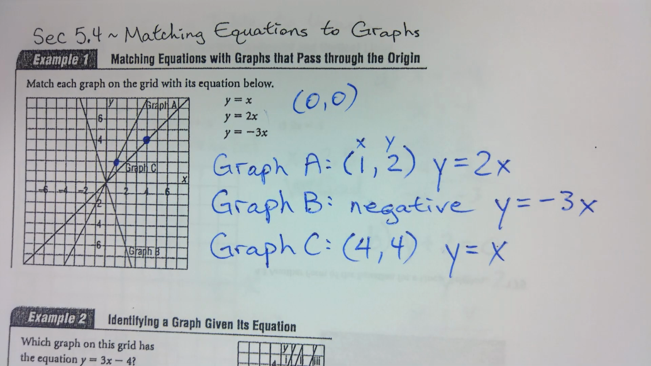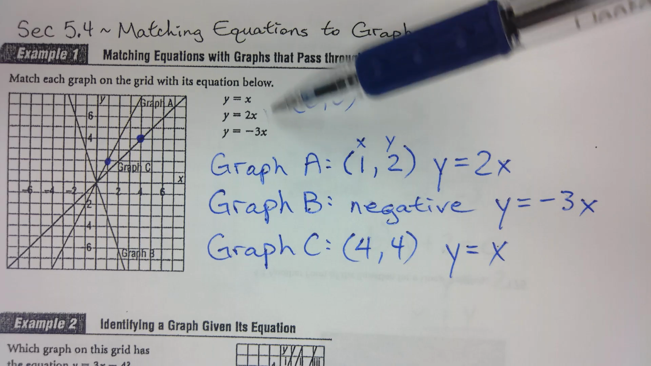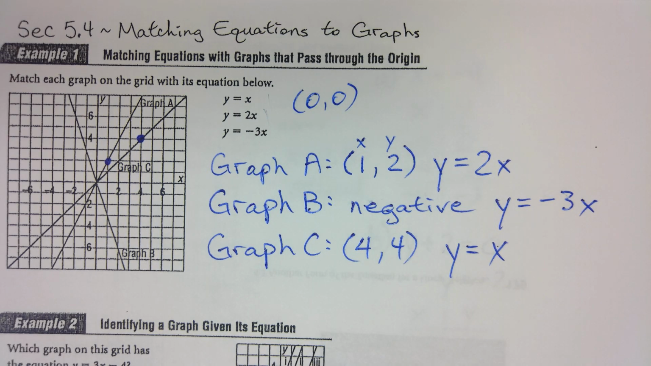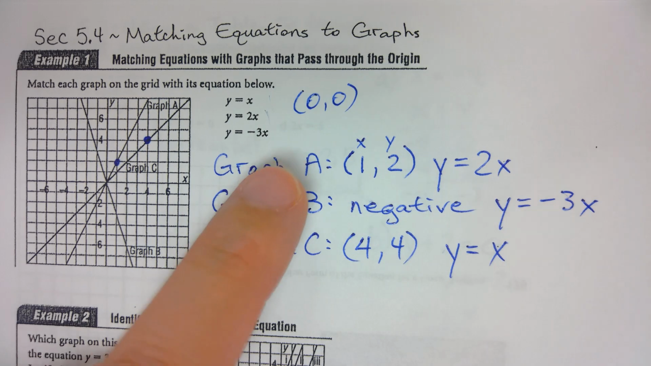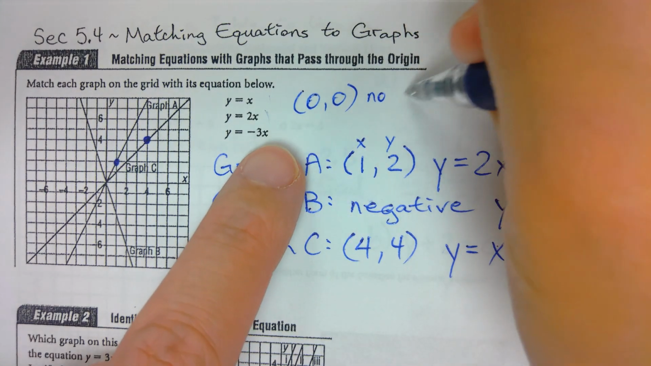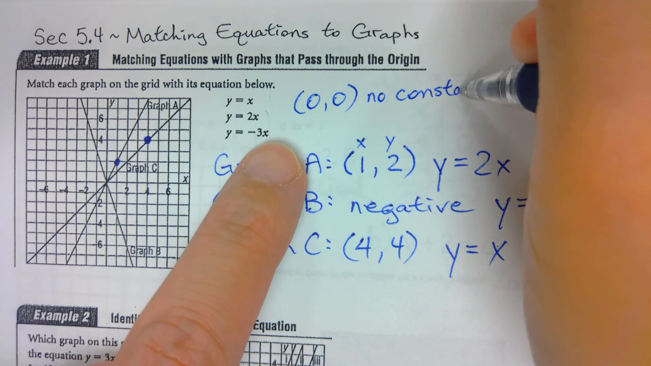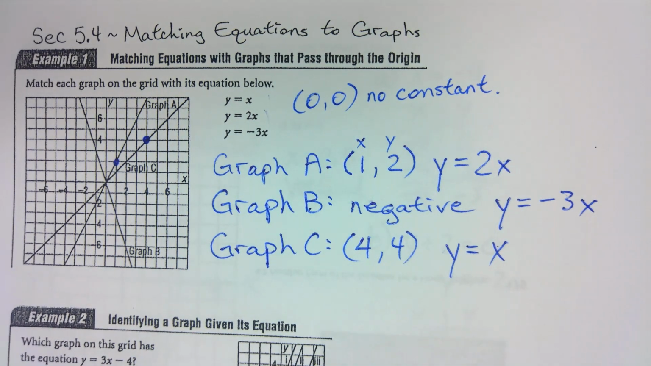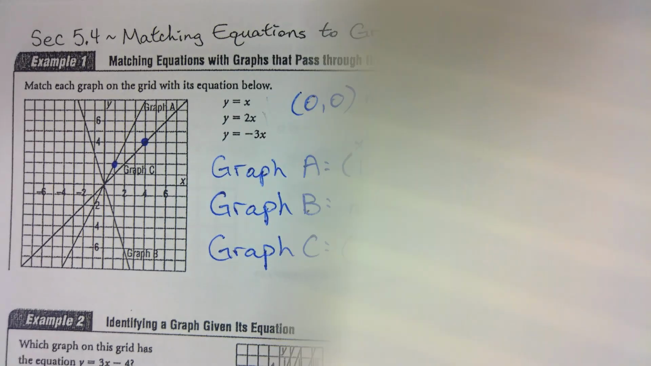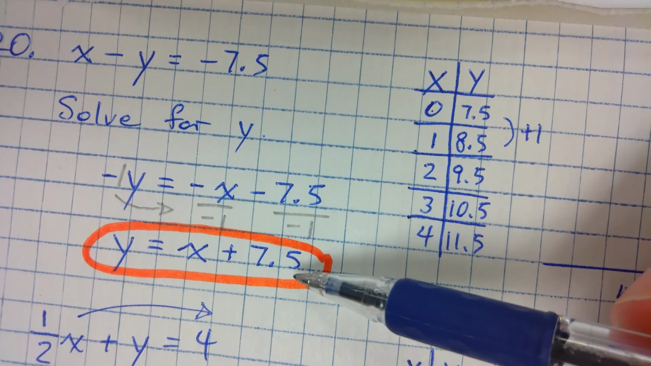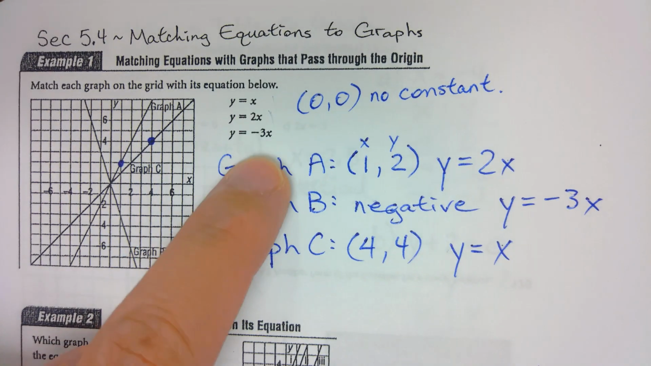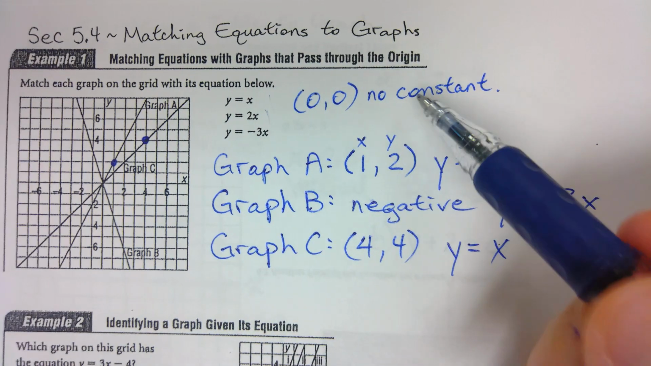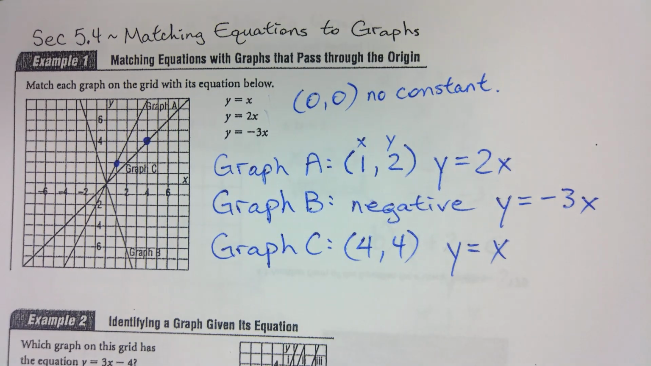Alright, why is that? Based on the equation, why do they all go through the origin? Because their b is 0, it's nothing and it's not there. Yeah, there's no constant. So when there's no constant, it means that it goes through 0, 0. Remember what a constant is? Constant is the add or subtract number afterwards. In this one, it was plus 7.5. This one was plus 4. So these ones right here, there's no constant afterwards. So if there's no constant, it always, always, always goes through 0, 0.